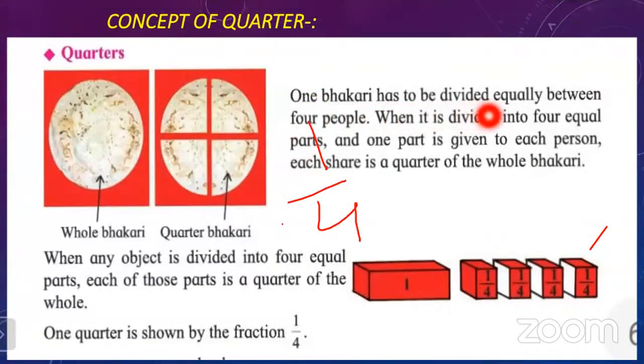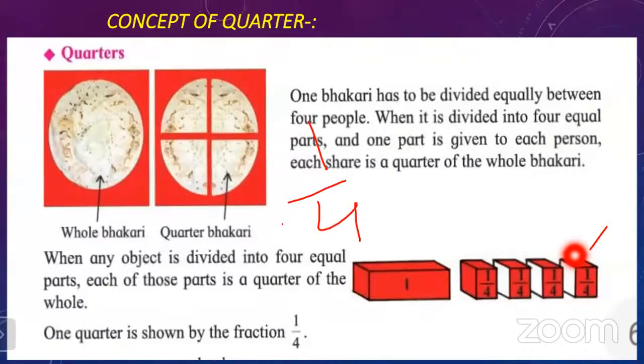One bhakri has to be divided equally between 4 people. When it is divided into the 4 equal parts, which share is a quarter of the whole bhakri? As I explained to you, each part is a quarter of the whole bhakri. Now, what the definition is explaining here, look at here, when any object is divided into the 4 equal parts, each of those parts is a quarter of the whole. You can see here is one object which is divided into the 4 equal parts. Very good. And each part is the quarter.